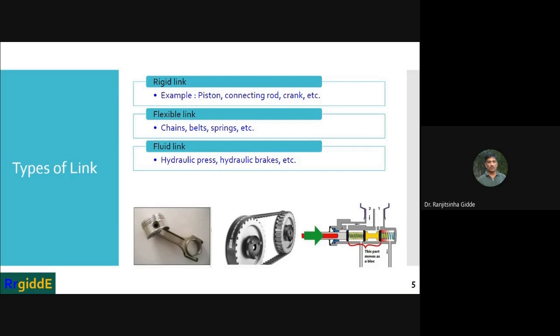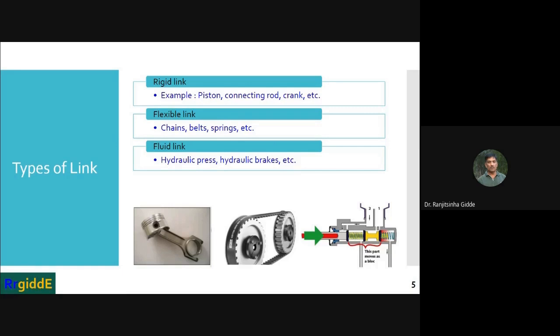Still, we call them a rigid link. Somewhat deformation is there. Then next type, that is the flexible link. Examples: chain, belts and the spring.